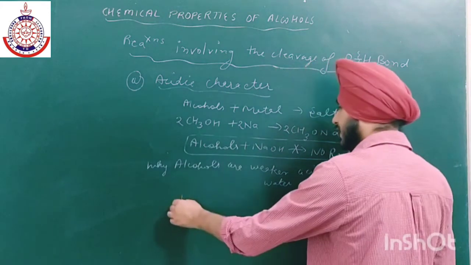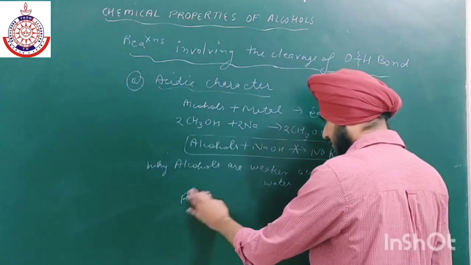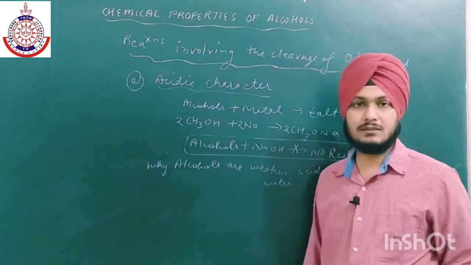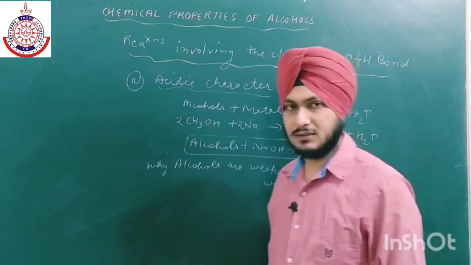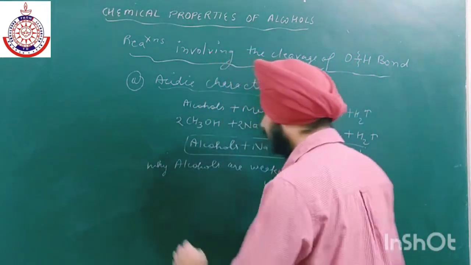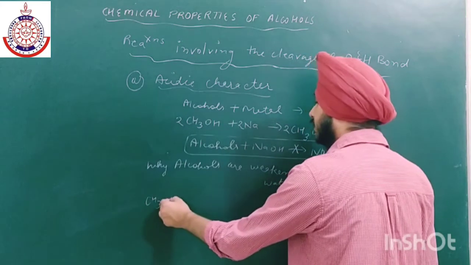ठीक है, I am taking all the three alcohols, primary, secondary, and tertiary. So here we have a primary alcohol.